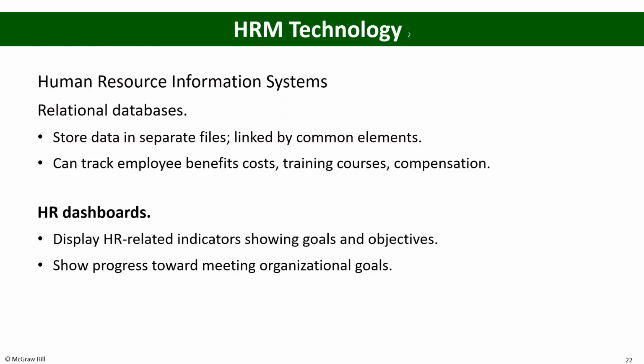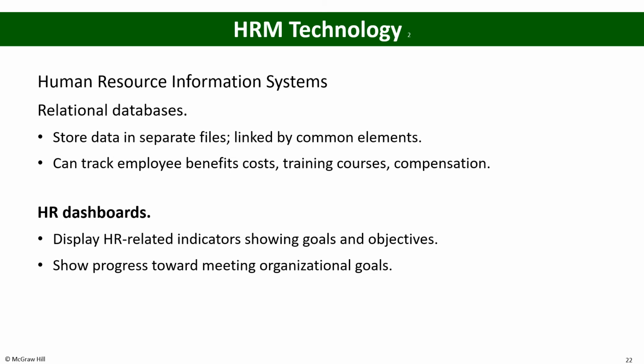Human resource information system, relational databases. Relational databases hold data in separate files, and these files are linked by common elements. You can track back employee benefits, cost, training courses, and compensation.